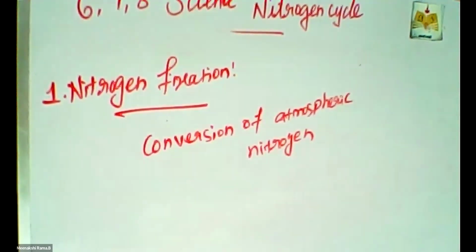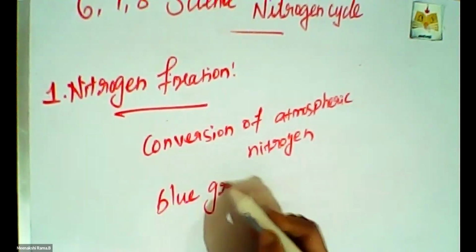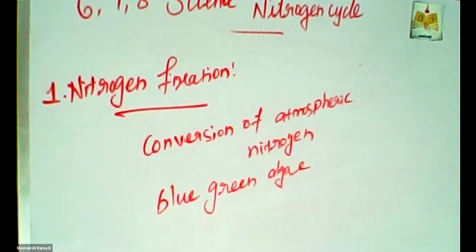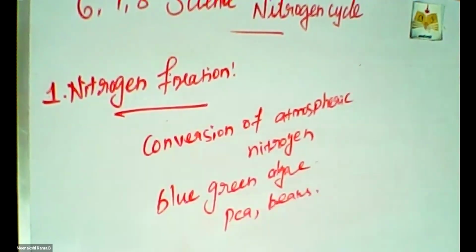Conversion is done by a number of bacteria, that is, blue-green algae, and then leguminous plants like peas and beans.